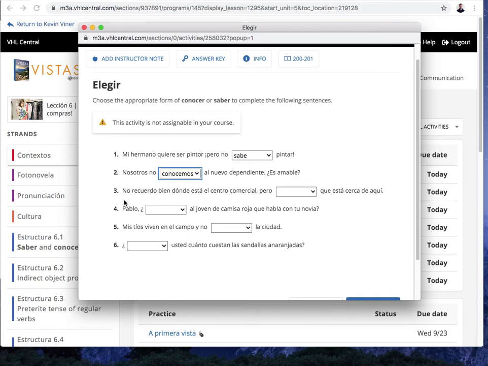Okay, número 3. No recuerdo bien dónde está el centro comercial, pero blank que está cerca de aquí. Alright, so the 4 options are, pero conozco que está cerca de aquí, pero conoces que está cerca de aquí, pero sé que está cerca de aquí, o pero sabes que está cerca de aquí. Pause.